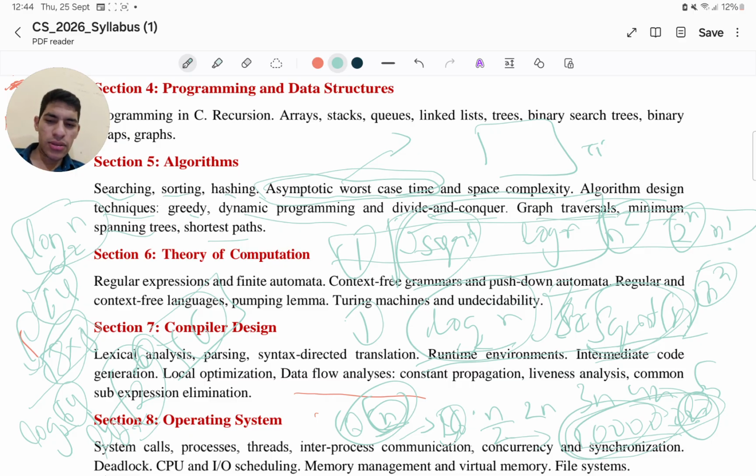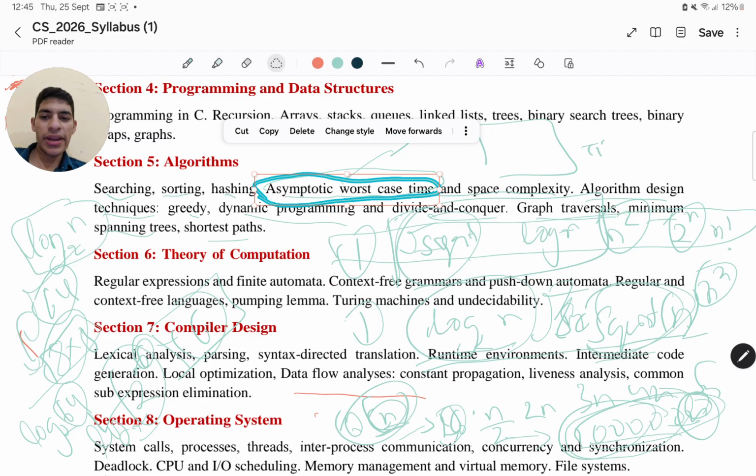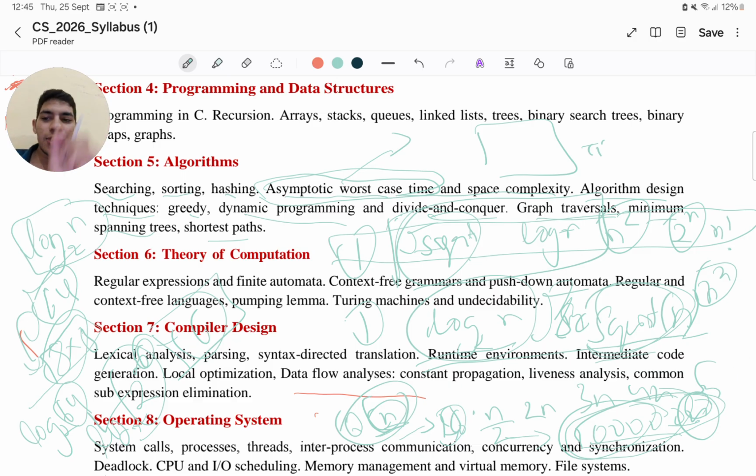We'll cover all those, but for now, just consider that if you have the upper bound for a particular function, let me guess that my worst time will not be more than this one after this particular value of n. That's what we say when we say big O notation.